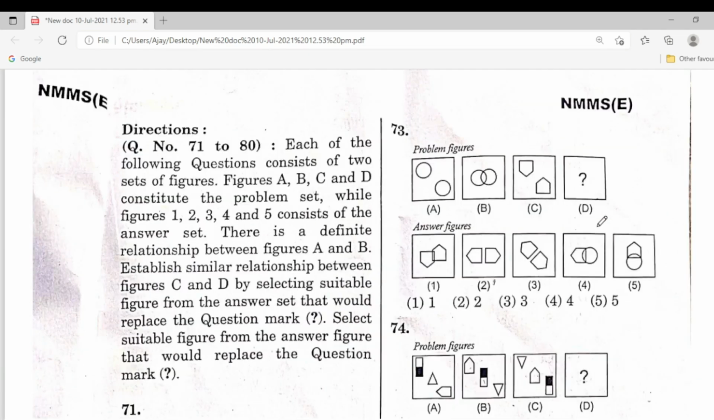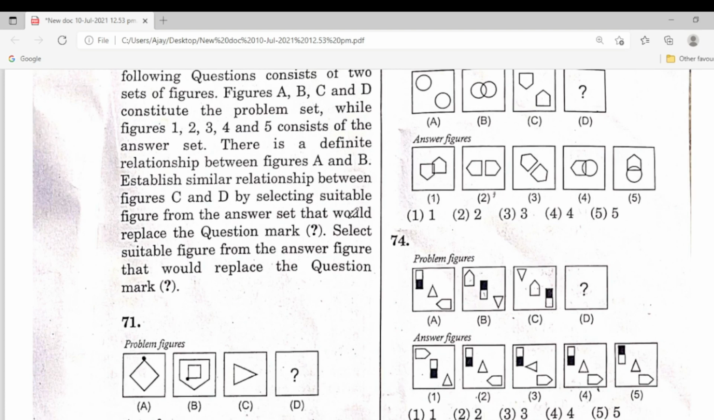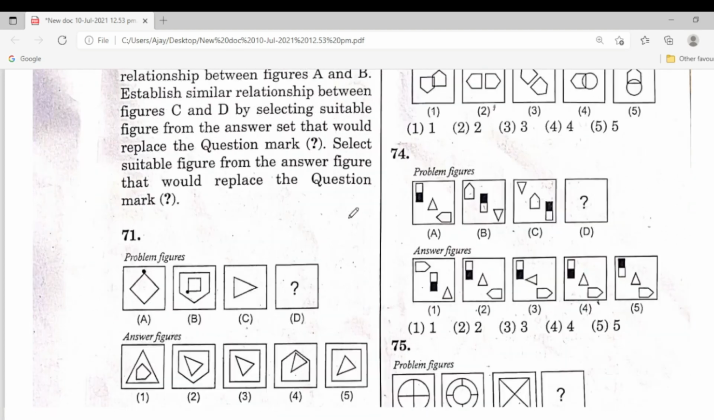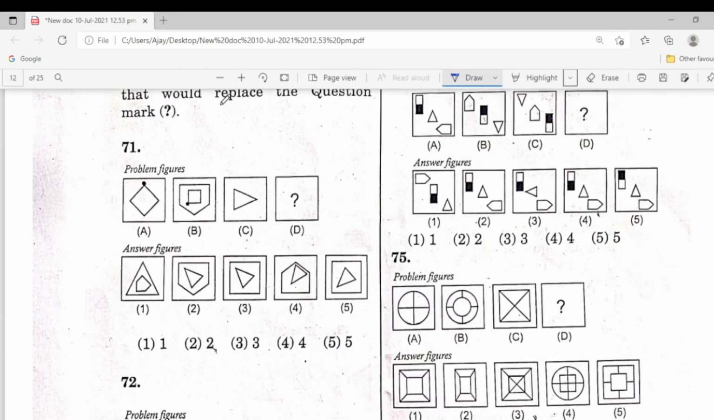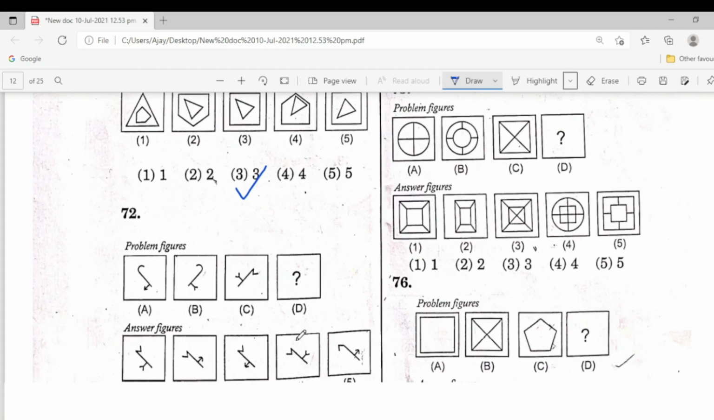Next one, question number 71 to 80. Each of the following questions consists of two sets of figures. Figures A, B, C, D constitute the problem set, while figures 1, 2, 3, 4, 5 are the answer set. Here is the problem figure. For 71, the next answer, the third one is the correct answer.